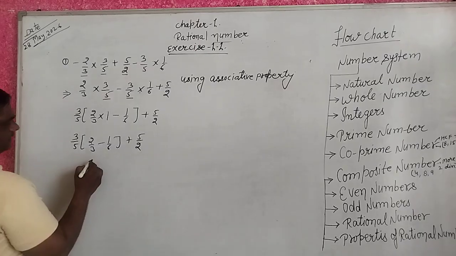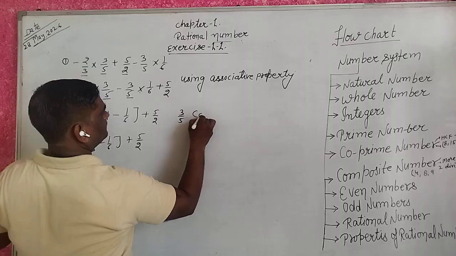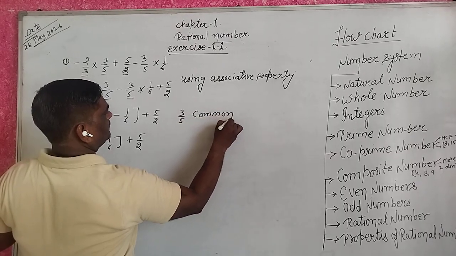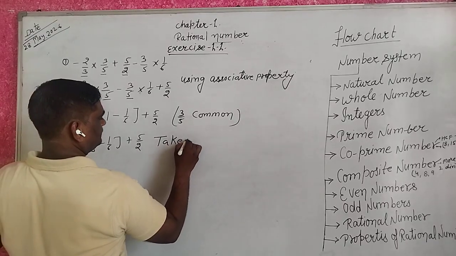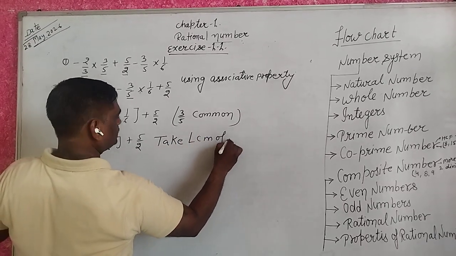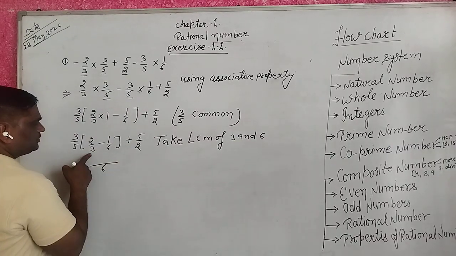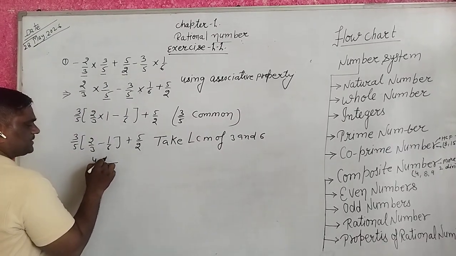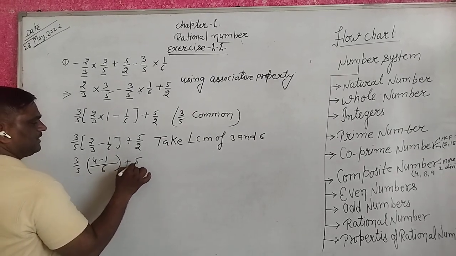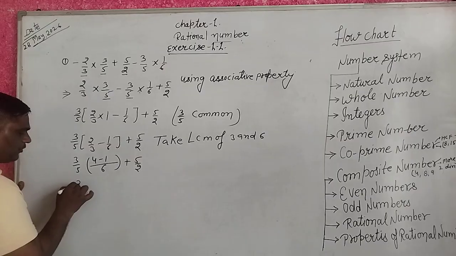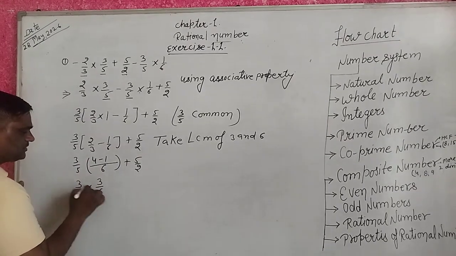We take 3 upon 5 common here, and take the LCM of 3 and 6. You get LCM 6. 3 twos are 6, 6 ones are 6, so 4 minus 1, and 3 upon 5 also plus 5 upon 2. 3 upon 5 into 4 minus 1 equals 3 upon 6.